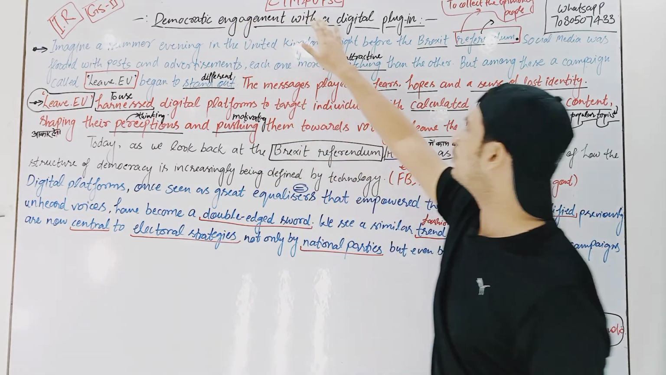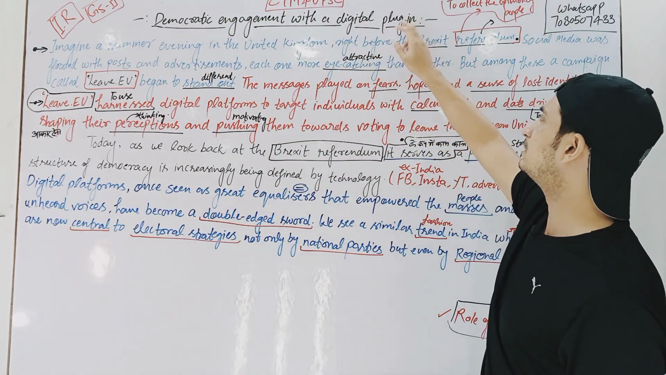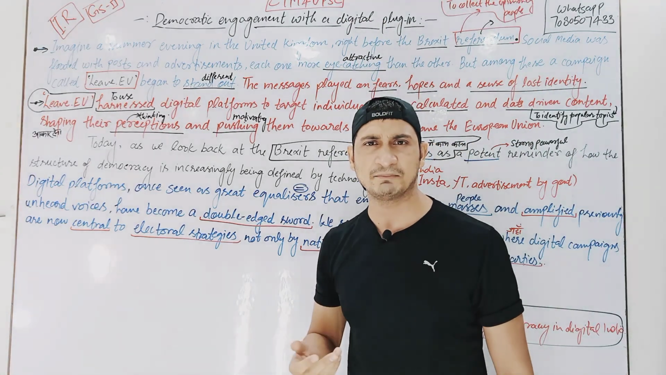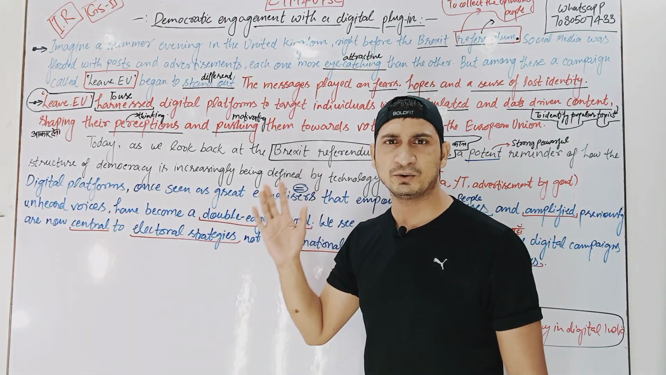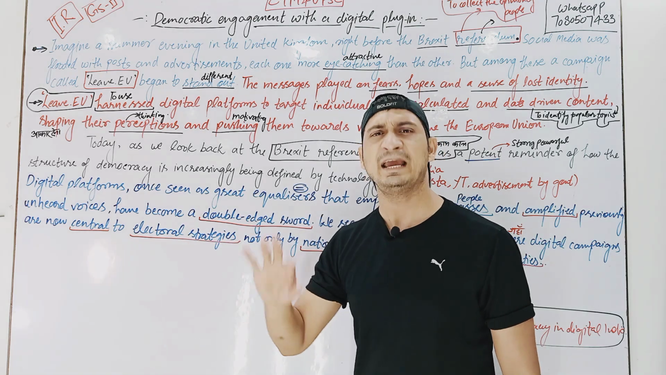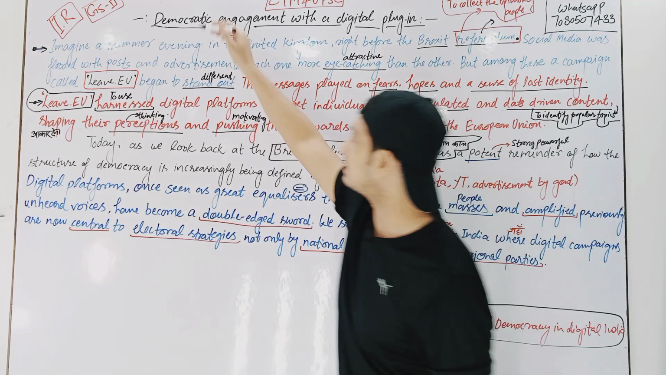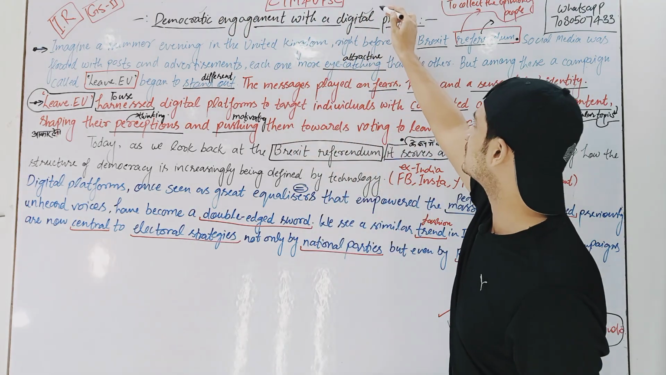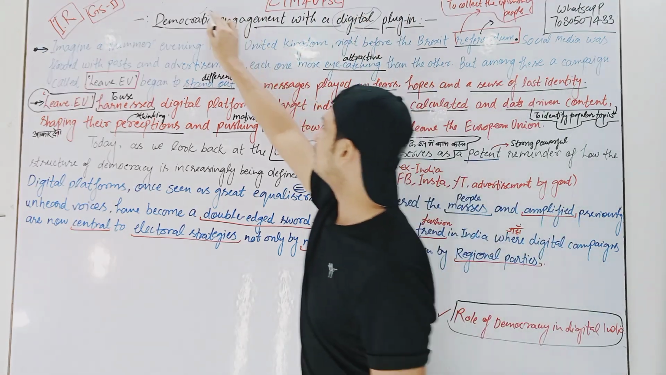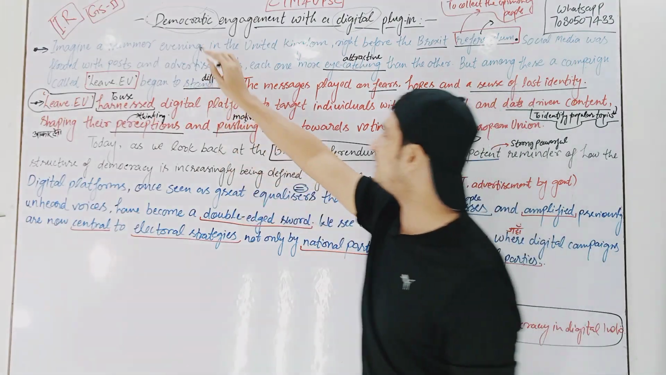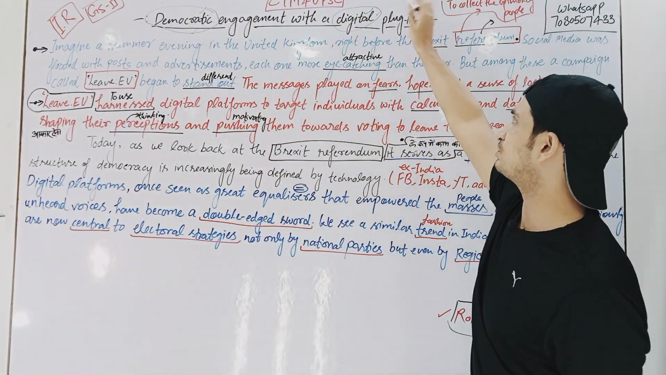Democratic engagement with a digital plugin. Digital means you can understand. Digital means something like Instagram, Twitter, digital boards, or the televisions, news channels, anything that comes to your mind. So what you can relate is that only with these two words, democratic and digital. And I'm sure that everybody must be knowing the meaning of democracy, the meaning of digital, right?